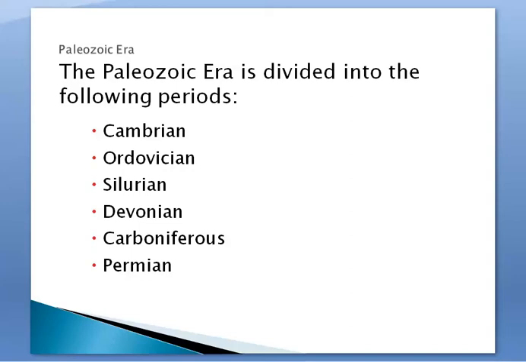So within the Paleozoic, we have what's known as the Cambrian period, the Ordovician, the Silurian, the Devonian, the Carboniferous, and the Permian. Now, I would never ask you to rattle all those off in a row. I just want you to know, we're going to do an activity in class to help with this, the major events that occurred within each one of these periods.